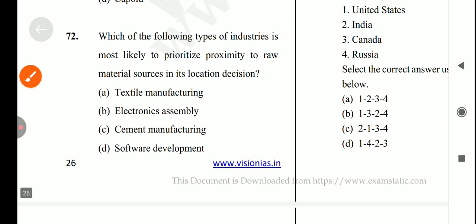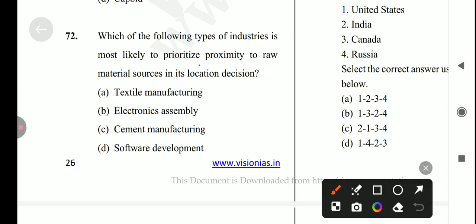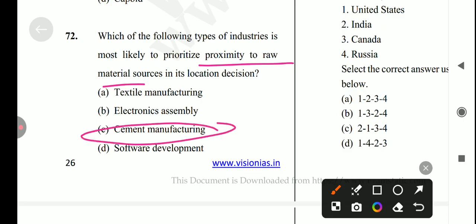Okay, so let's come to the next question which is: which of the following type of industries is mostly likely to prioritize proximity of raw material source in its location decisions, which is cement manufacturing, but textile, electronics and software ये सब इसमें apply नहीं होता। Okay, so answer for this question is cement manufacturing.